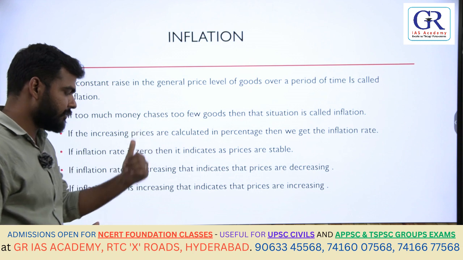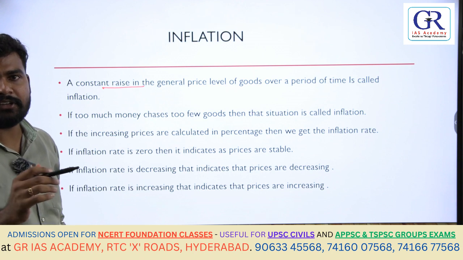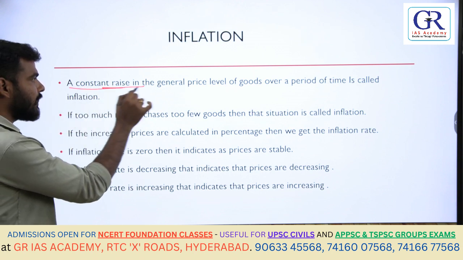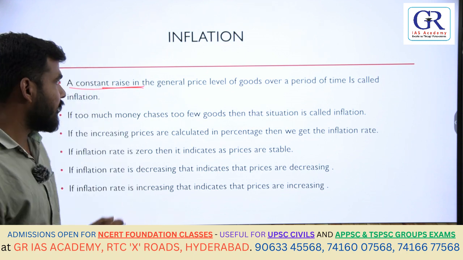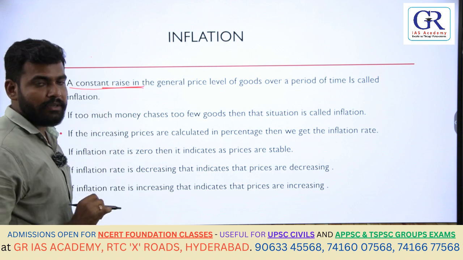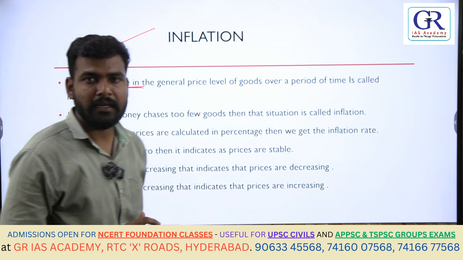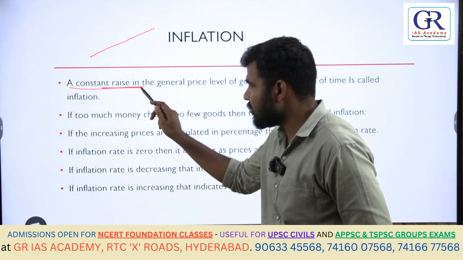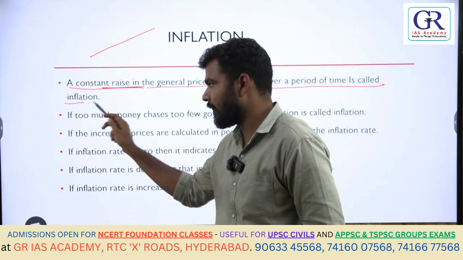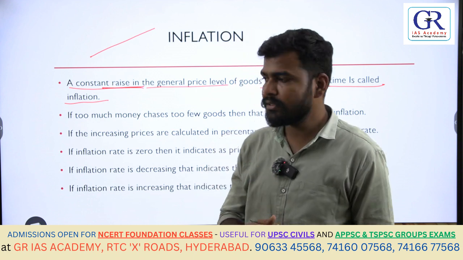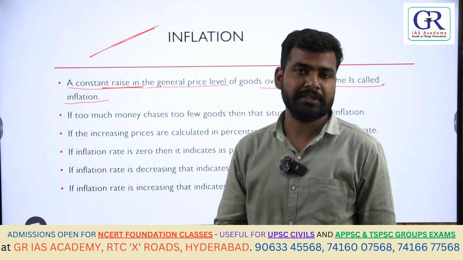So you can see here, a constant rise in what? There is a difference. See, look here, there is the phrase constant rise. The word constant rise is very important, because if the prices start increasing, they have to increase in a constant way. A constant rise in the general price level of goods over a period is called inflation. That is, the prices of goods and services should increase in a constant manner. Then we call that situation inflation.